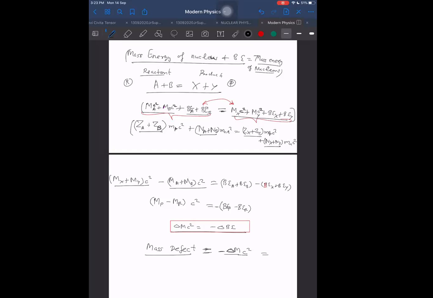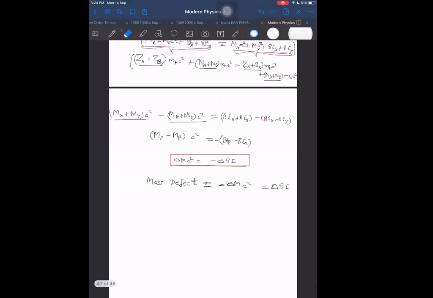So mass defect is also equal to change in binding energy. Mass defect is not final minus initial mass. Mass defect means initial minus final. Understood? Yes, sir. Therefore I am writing it so. In some books you will find it written as delta M into C square. But where they write delta M into C square, they are just thinking magnitude wise. Actually it is initial minus final. That is mass defect. So mass defect is equal to change in binding energy.